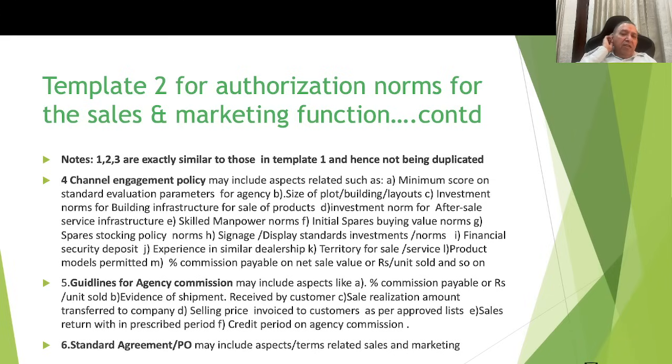And guidelines for the agency commission may include aspects like percentage commission payable or rupees per unit sold, evidence of shipment received by the customer, sales realization amount transferred to the company, selling price invoiced to the customer as per the approved list, sales return within the policy. These are the components which must be factored in before the agency commission is authorized, and of course the credit period for the agency.